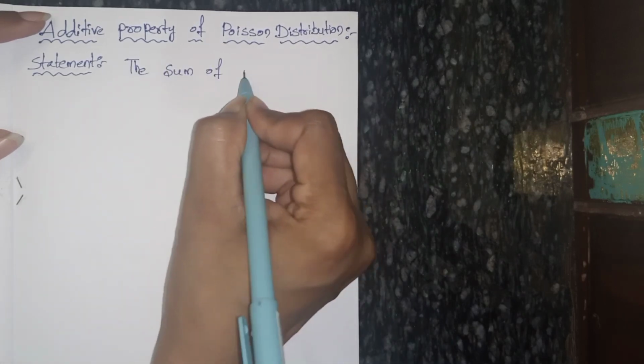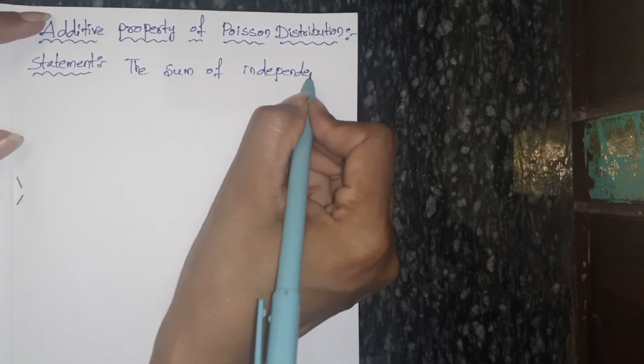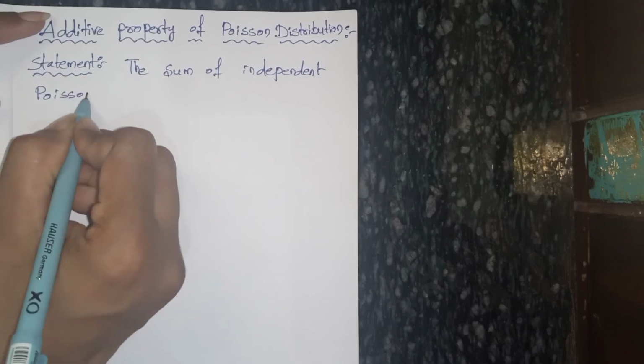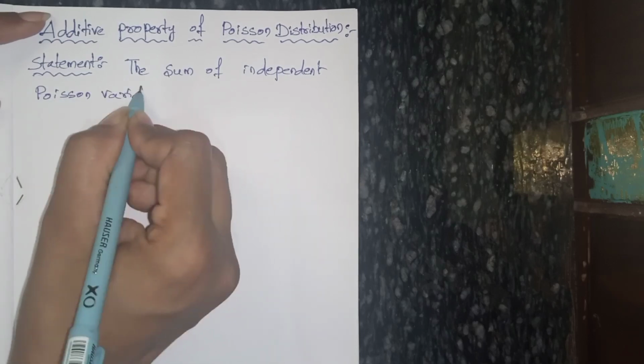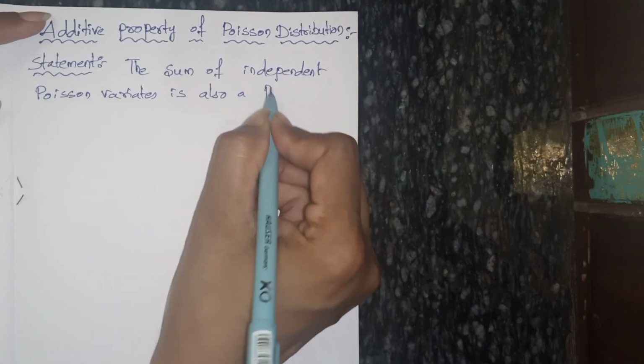sum of independent Poisson variates is also a Poisson variate.